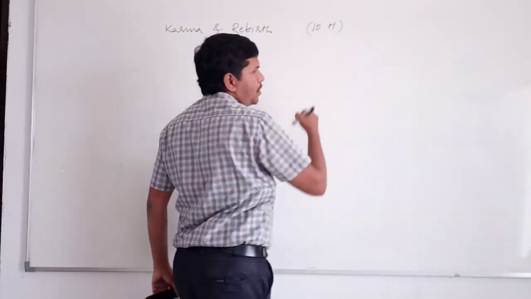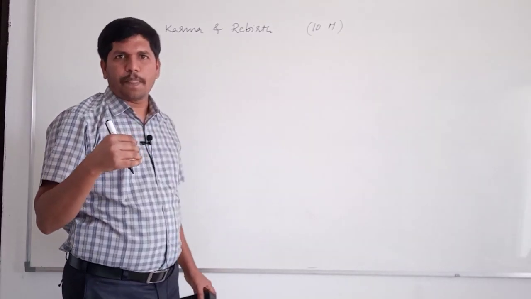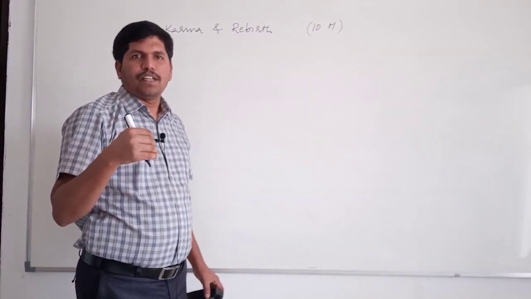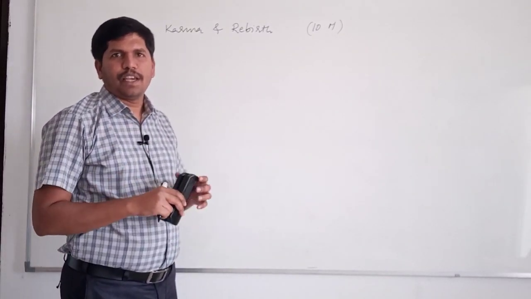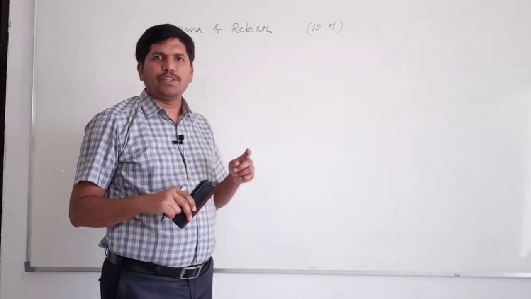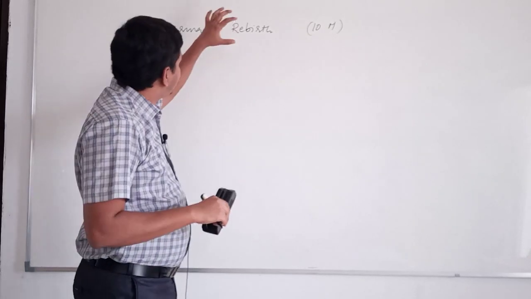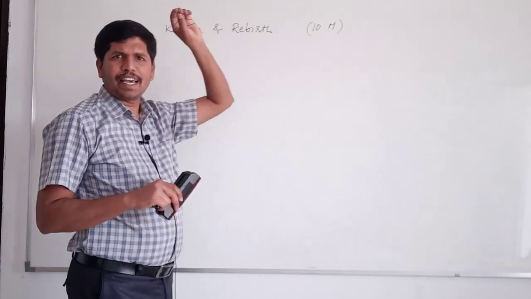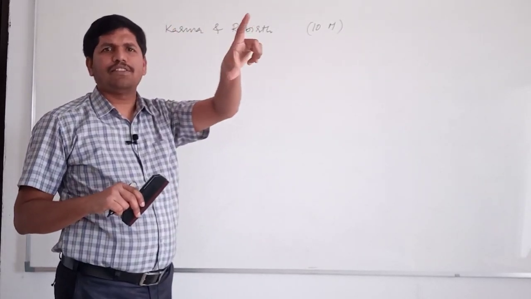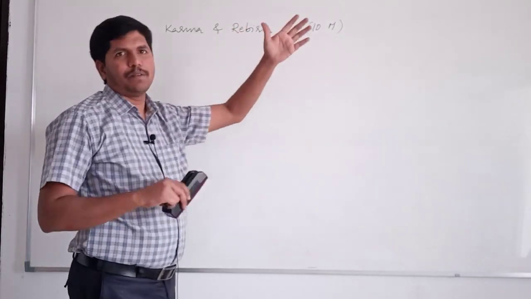I told you, in each paper the first question and the fifth question, the 10 marks questions, are compulsory. In the first question and the fifth question, again there will be sub questions. In each question there will be 5 sub questions. The questions will be like this only. They will mention directly a single phrase or single word, like karma and rebirth.